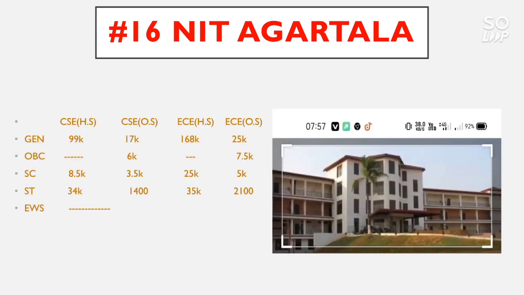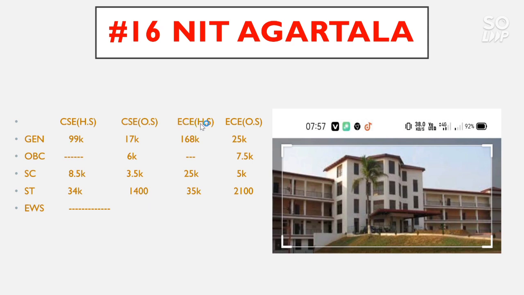Now talk about the number 16 NIT, it is NIT Agartala. For CSE home state, the general category cutoff is 99,000. There is no seat for OBC, and for SC 8.5 thousand, for ST 34,000, and there is no seat reserved in this college for EWS category. For CSE other state, general category cutoff is 17,000, OBC 6,000, SC 3.5 thousand, ST 1,400.